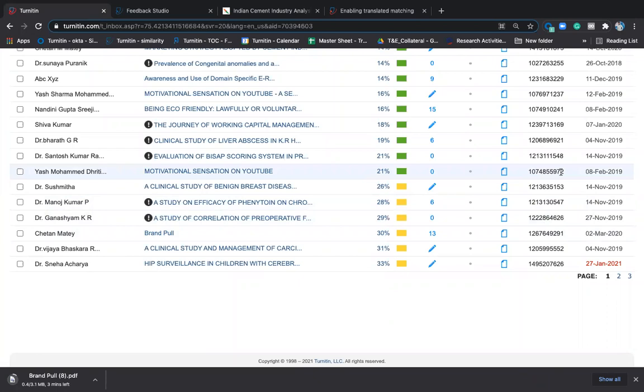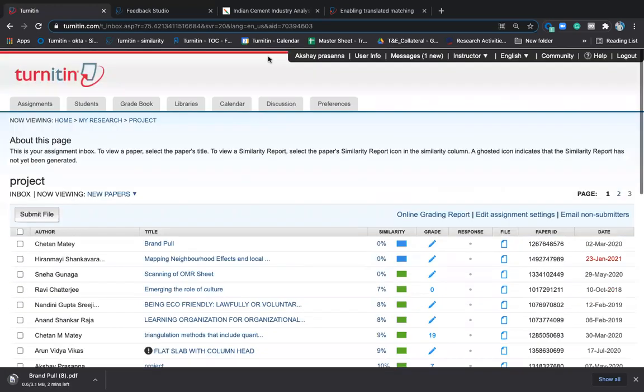If by mistake any document is saved in any of the files and you want to get it deleted, we need this paper ID. This is very important to get the documents deleted. Now, let this get downloaded. We will talk about it more.